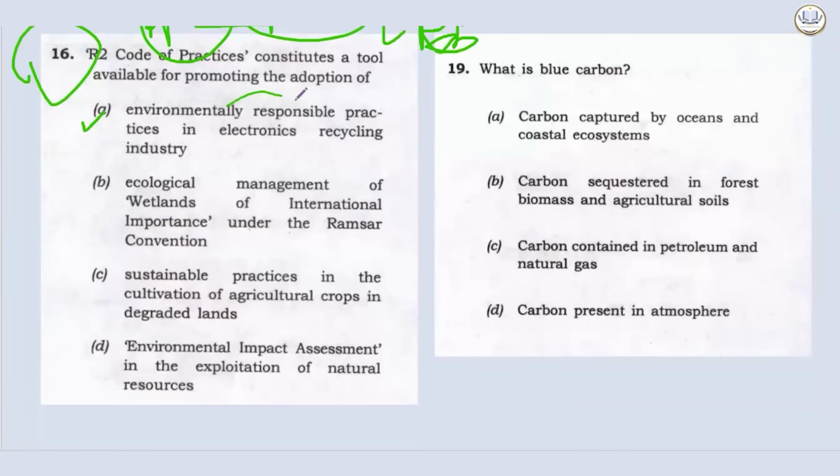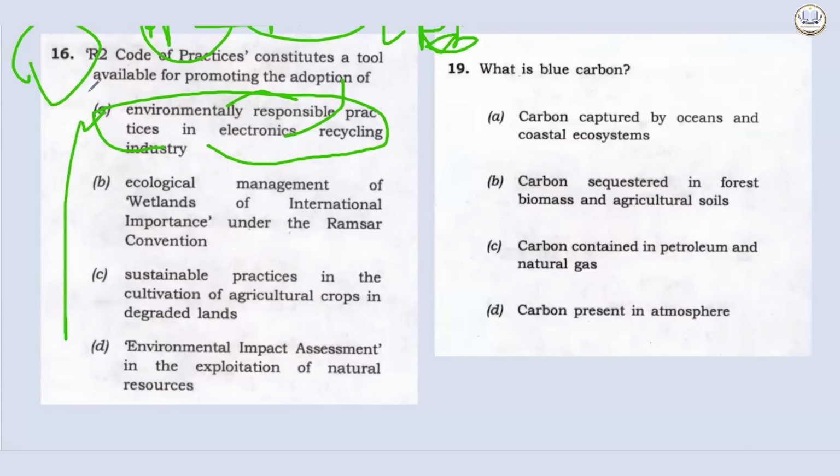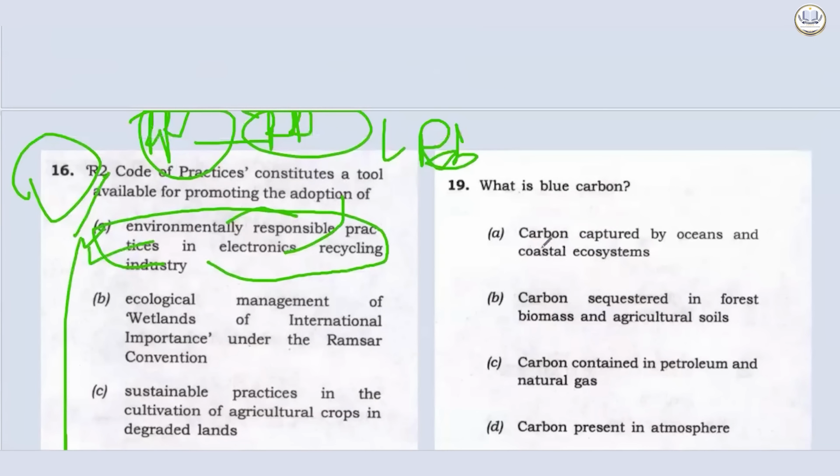Option A, environmentally responsible practices in electronic recycling industry. This seems very close. Let's read other options. Ecological management of wetlands of international importance under the Ramsar Convention. No. We know about Ramsar management and what are the things which are there. We already know. You all have that much of knowledge. Option C, sustainable practices in the cultivation of agriculture crops, integrated lands. Again, not connecting to the abbreviation. Environmental impact assessment in the exploitation of natural resources. Something which is getting connected to the abbreviation is only the option A.